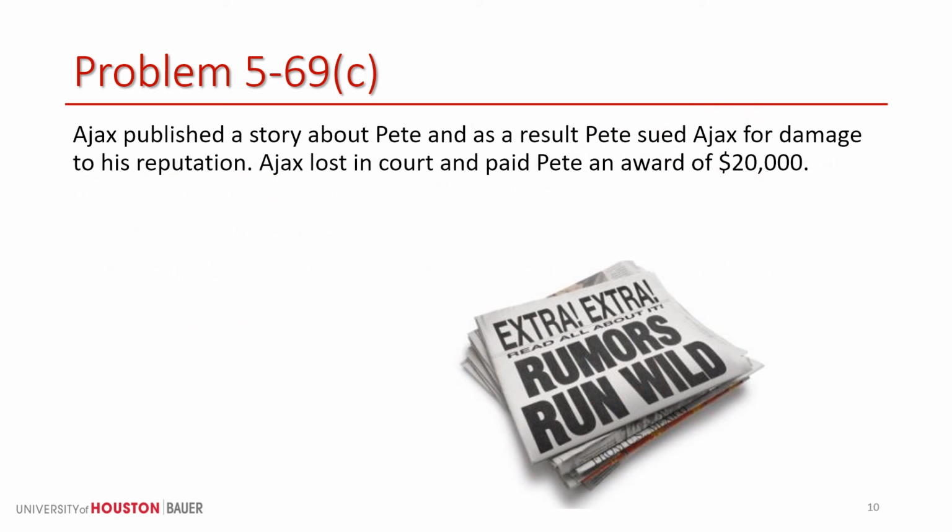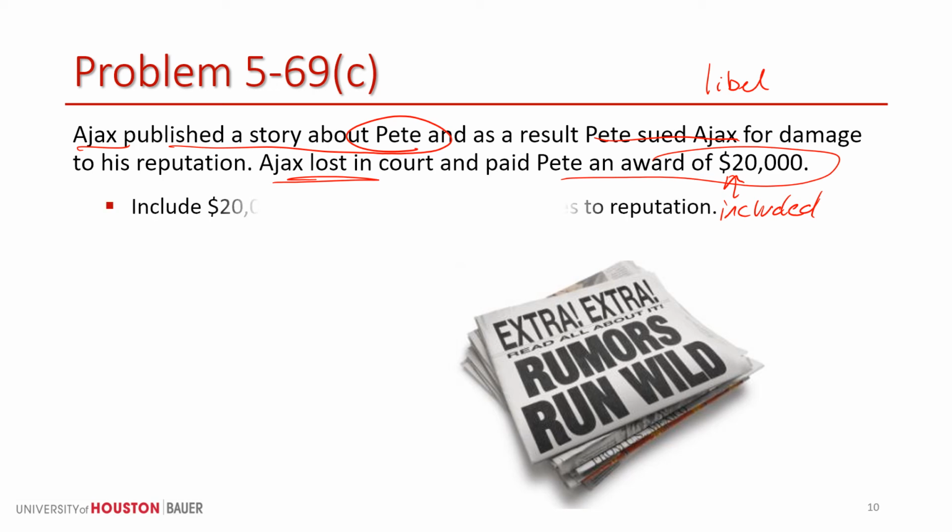Okay, here we've got Alex, who publishes a story about Pete, and apparently it's untrue, because Pete is going to sue for damages. We've got libel here. So Alex loses in court, so he really did publish something bad about Pete. And Pete is awarded by the court $20,000. Okay, there's no physical injury, there's no sickness here, there's no emotional distress related to a physical injury or sickness. As a result, this $20,000 is going to be included in Pete's gross income.